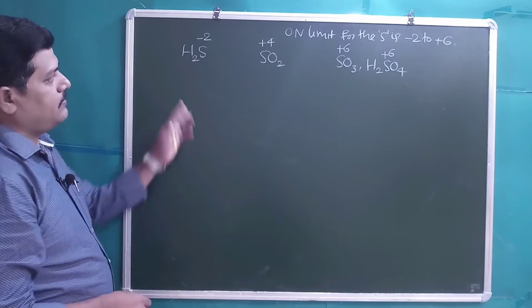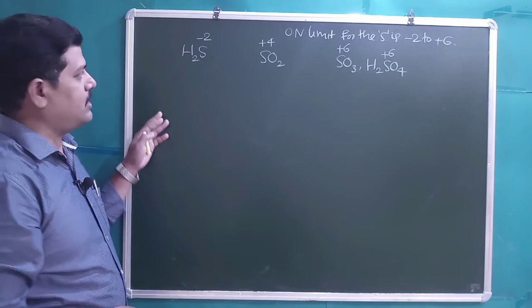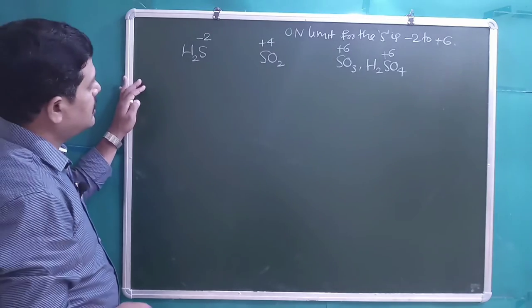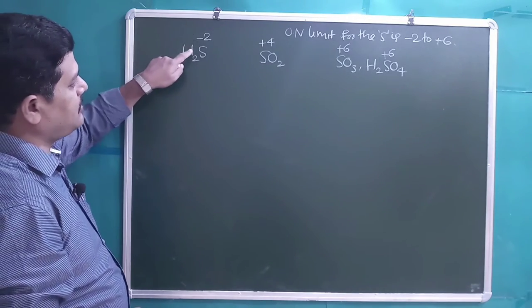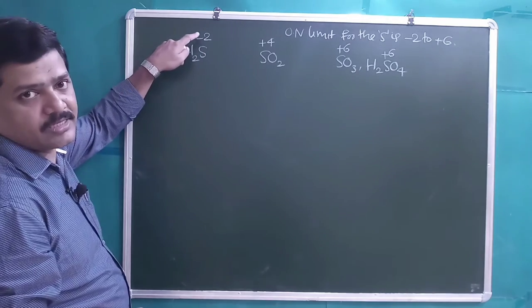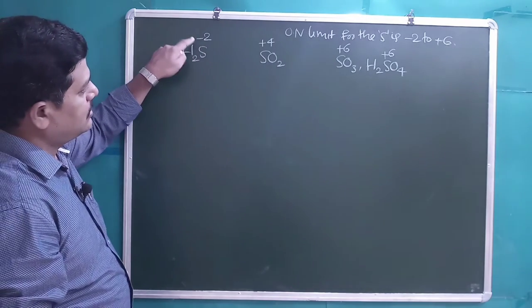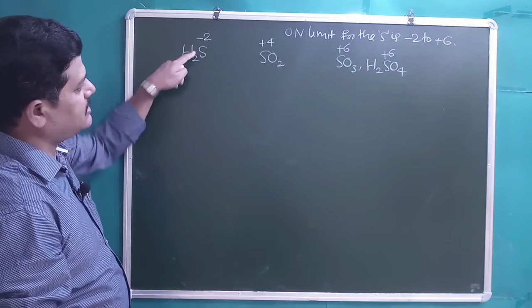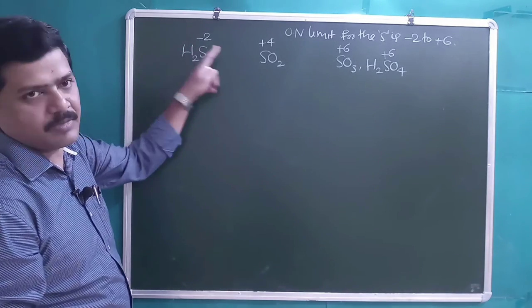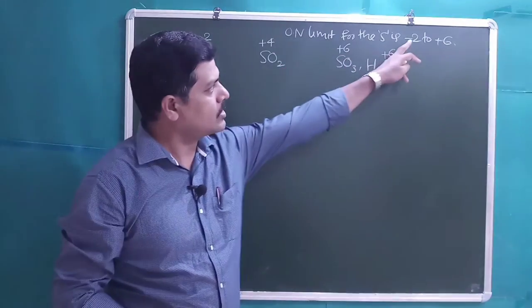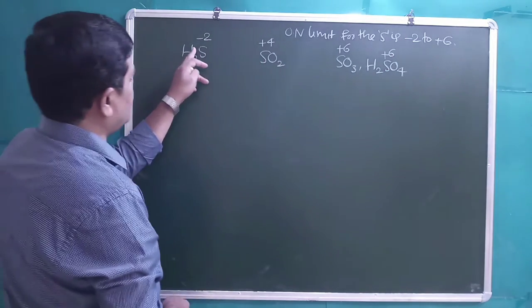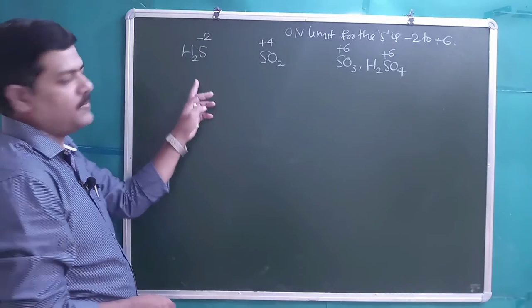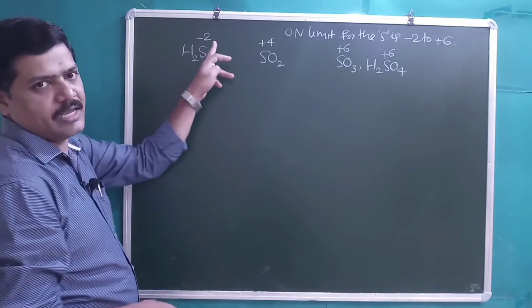Students, in H2S in redox reactions, it has only one possibility, because sulfur is already present in its lowest oxidation state. It only has a chance of increasing its oxidation state. While it is trying to increase its oxidation state, that means it is undergoing oxidation.